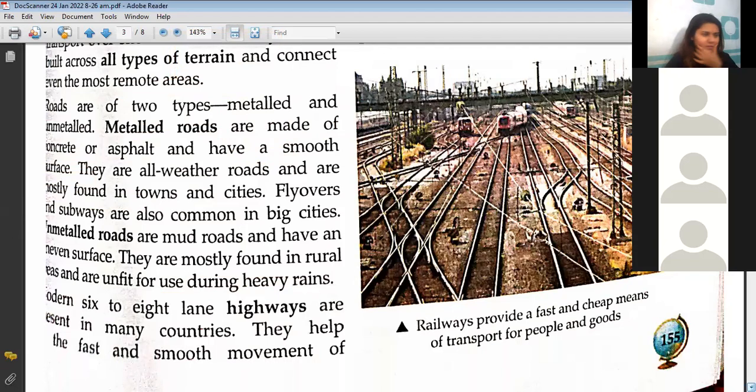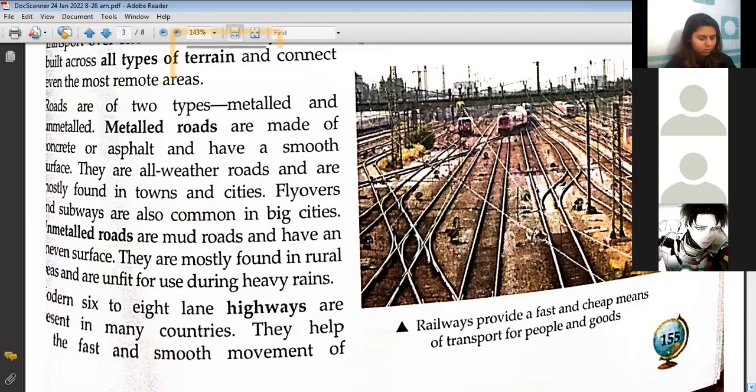Do we have any 6 lane highway in Bareilly? Ma'am, I think the airport station side. You mean that has a 6 lane highway? Are you sure?